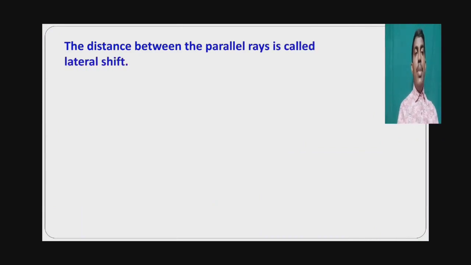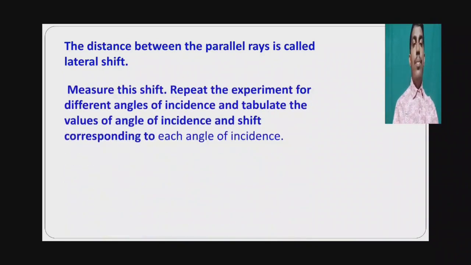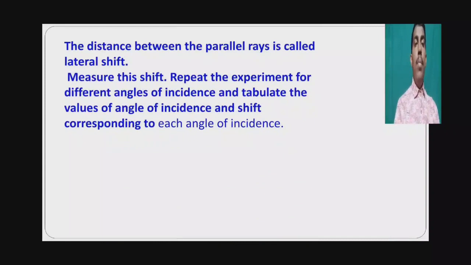The distance between the parallel rays. Already we discussed the extended incident ray and the emergent ray. Both are parallel. The distance between the parallel rays is called lateral shift. Measure this shift. Repeat the experiment for different angles of incidence and tabulate the values of the angle of incidence and the shift corresponding to each angle of incidence.